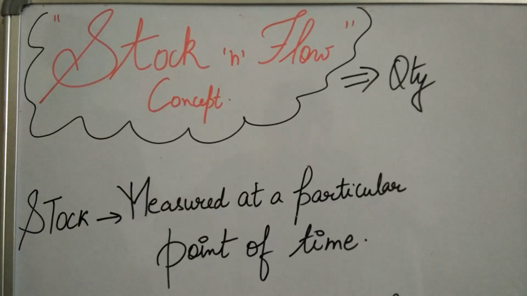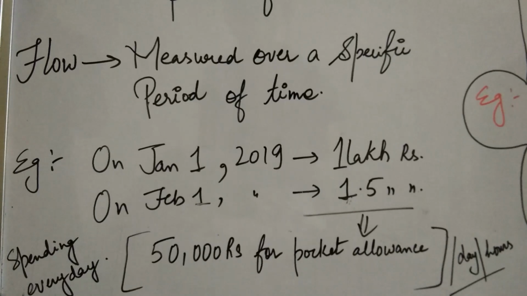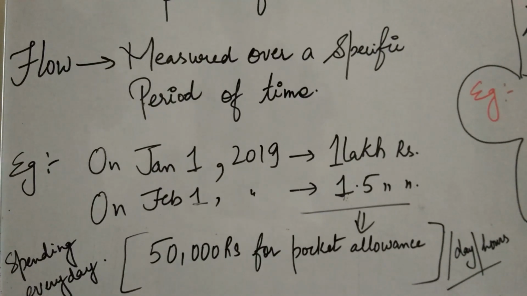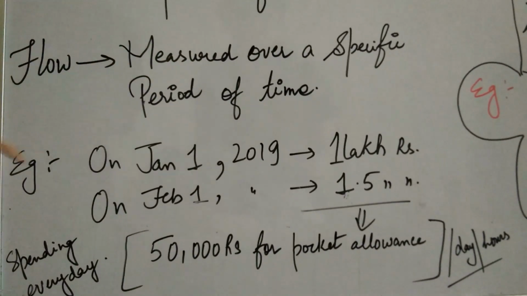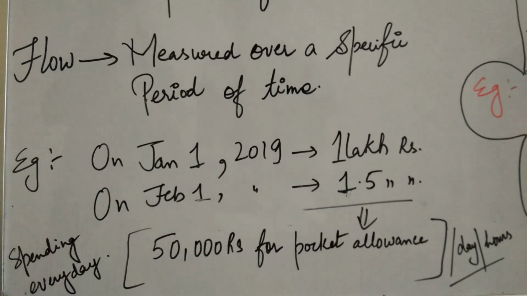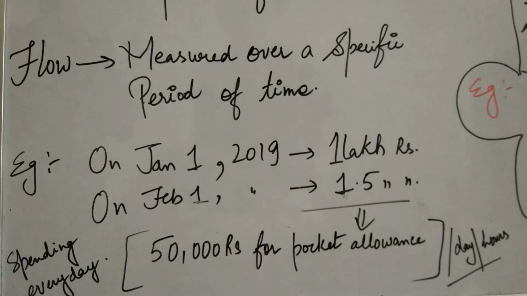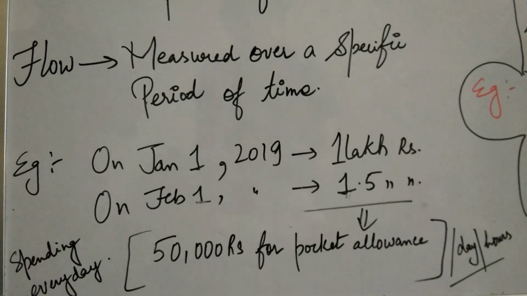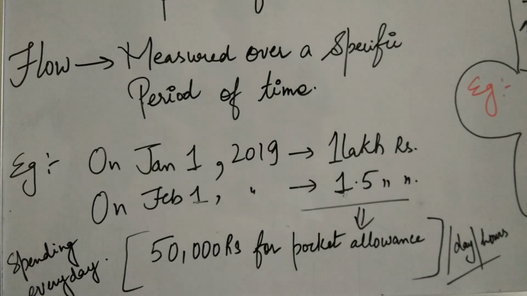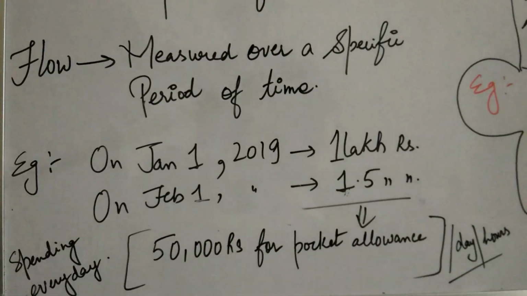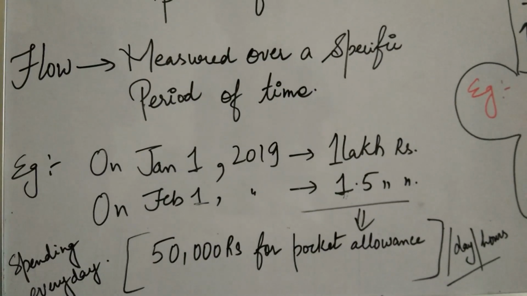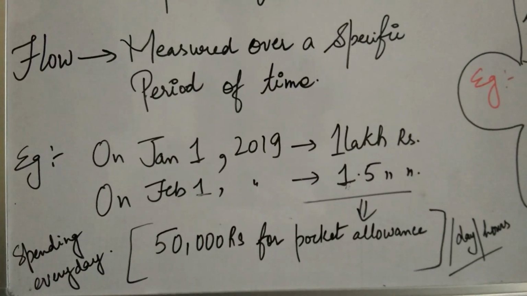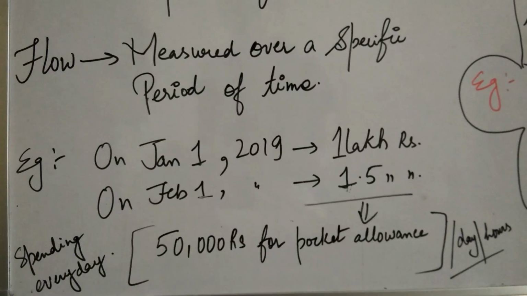Now coming to the other concept, which is the flow concept. Again, here quantity is measured, but over a specific period of time. If I say I get 1500 rupees as my monthly pocket allowance, and I spend 50 rupees daily, per hour, so I am now talking about a specific period of time. In a day, per hour, how much money I am spending out of my pocket money, that will be considered the flow concept.